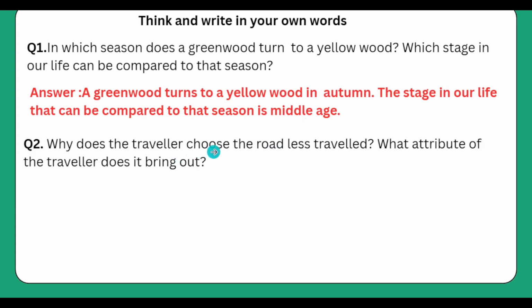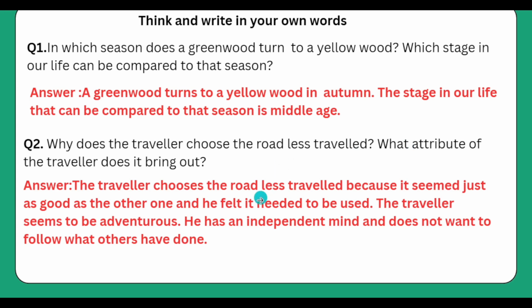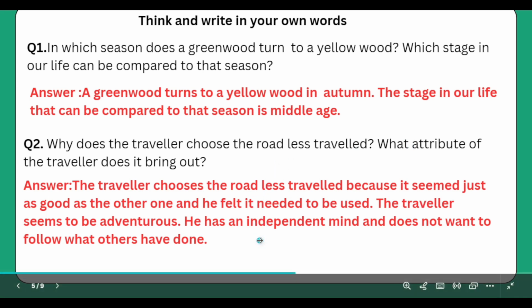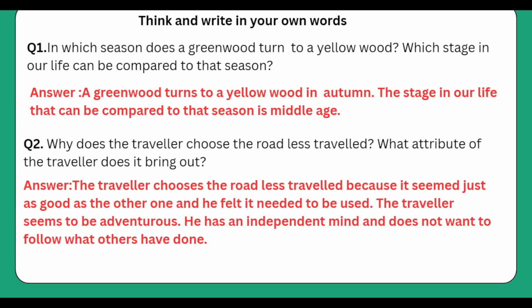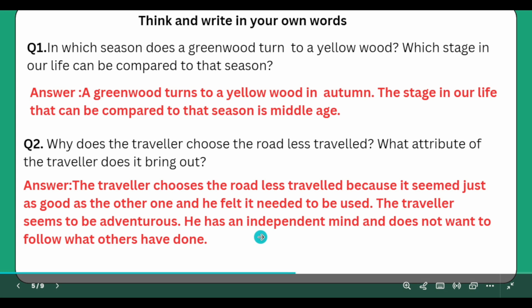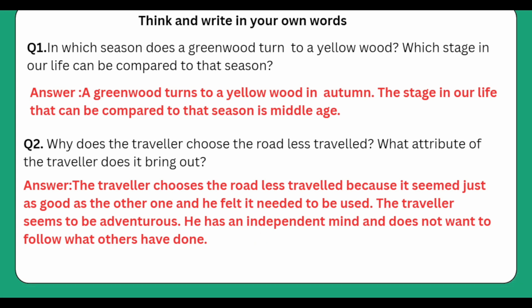Why does the traveller choose the road less travelled? What attribute of the traveller does it bring out? The traveller chooses the road less travelled because it seemed just as good as the other one and he felt it needed to be used. The traveller seems to be adventurous. He has an independent mind and does not want to follow what others have done.